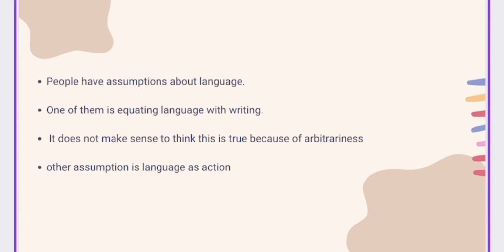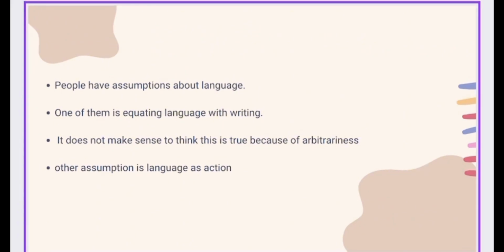Language is a system of communication. It consists of symbols and rules. Writing represents language by using letters or characters. Another assumption is the connection between words and their meanings. People generally think that there is a connection between words and their meaning, but this is not a true approach because of the arbitrariness of language. Sounds and words are linked arbitrarily, so there is no logical explanation. Another assumption is language as action. Language has important power. It's a tool to move people to act.